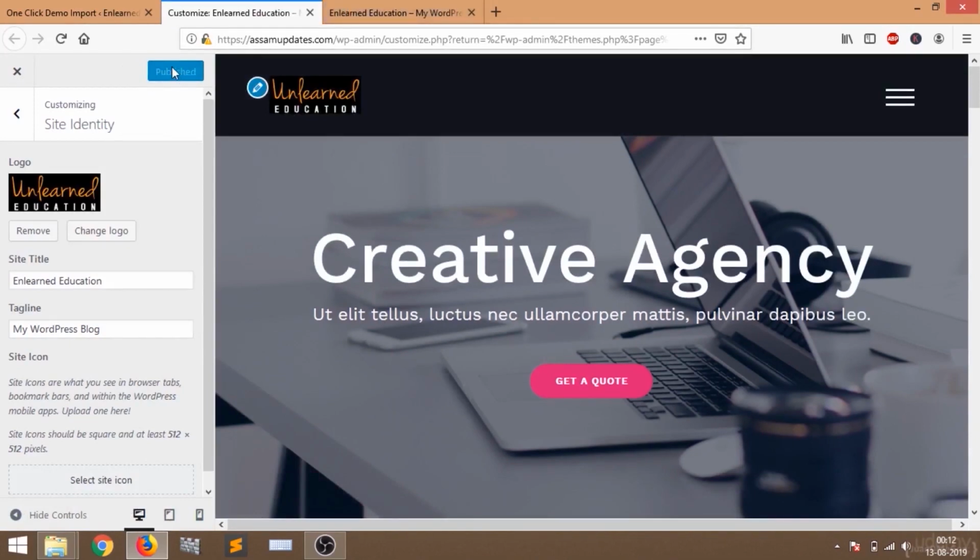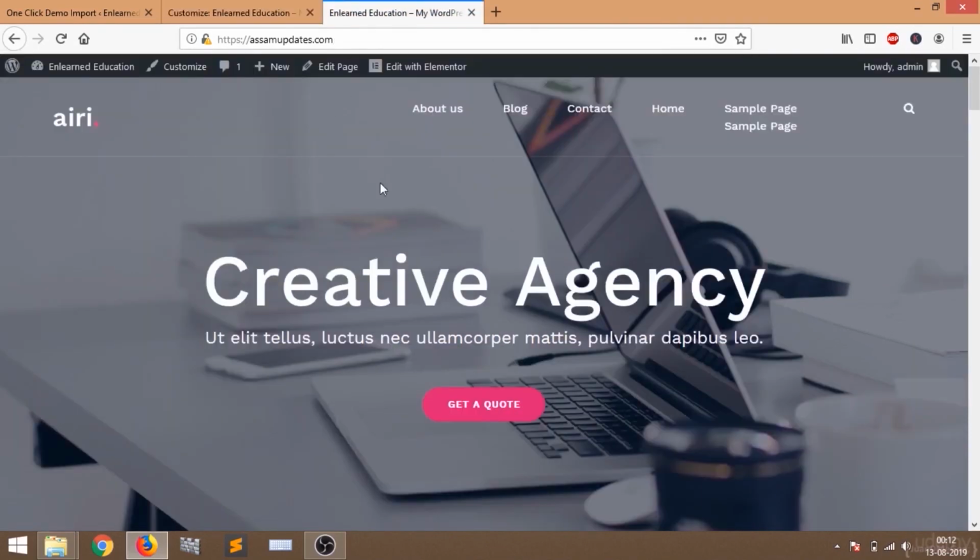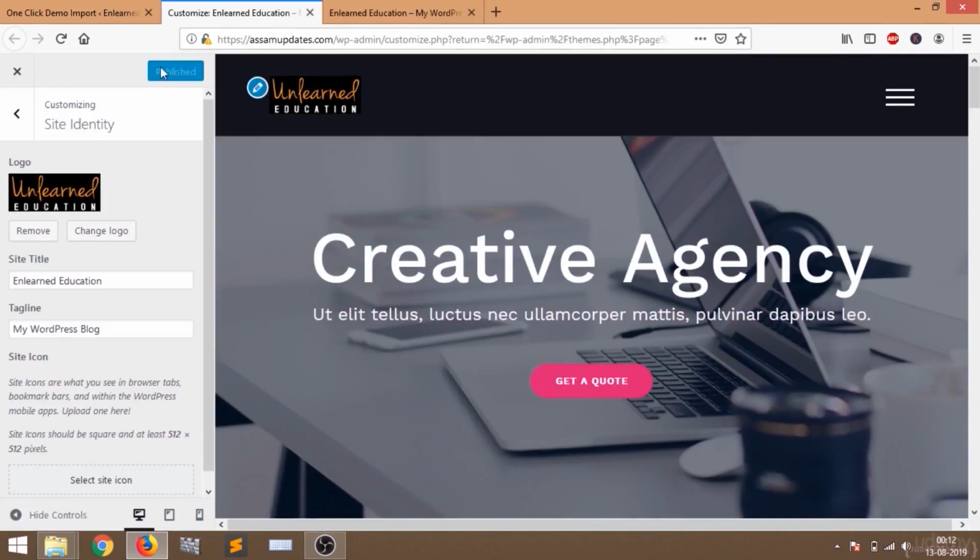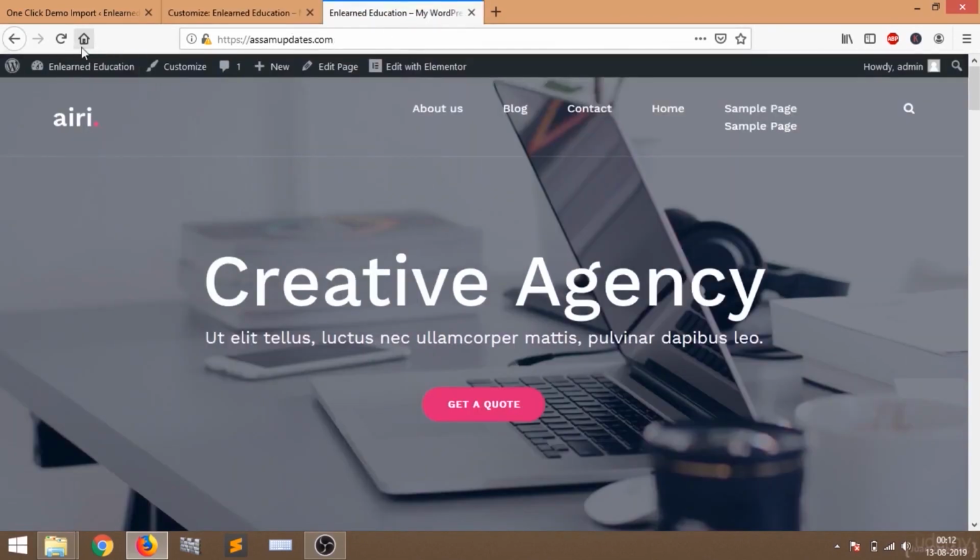Without clicking the publish button, the changes will never show on your website. So do not forget to click the publish button after you make any changes. Now again refresh the page. You can see the old logo is replaced with our own logo, the new logo we have just uploaded.